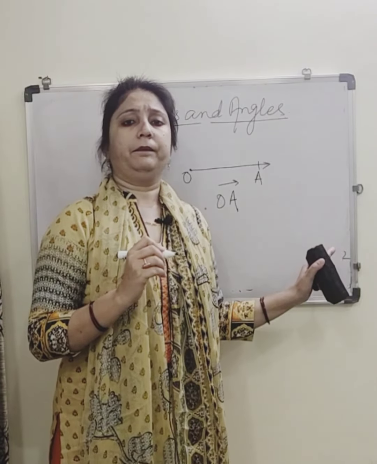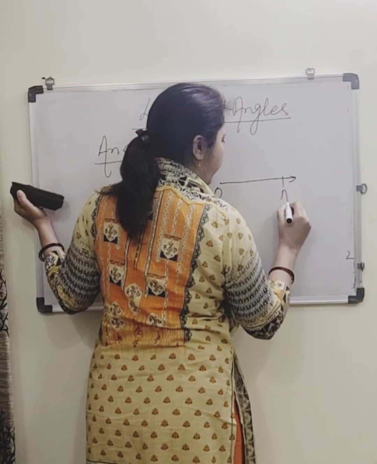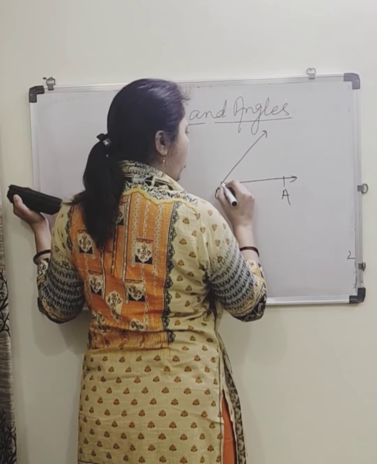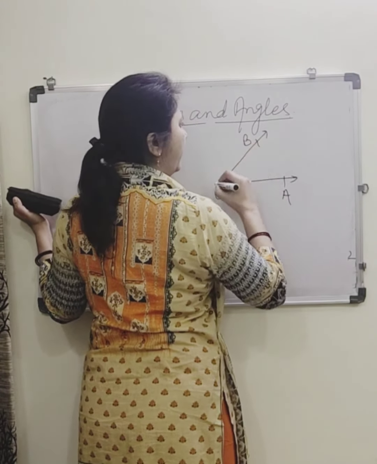Now coming to the next one, angle. When two rays have the common origin point, say this is your ray OA and here is a ray whose origin point is the same O, but it is going in a different direction, OB.